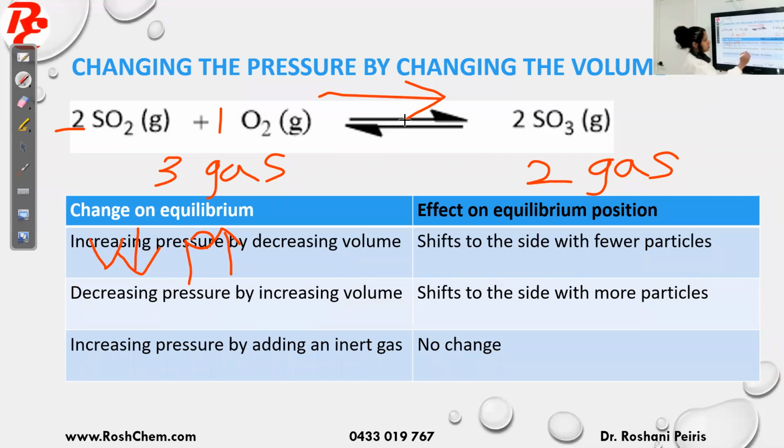That's why it says here, effect on equilibrium position: shift to the side with fewer particles. If I increase the pressure, to decrease the pressure, the position of the equilibrium will shift to the fewer particle side. And if I decrease the pressure, it's the opposite. If I decrease the pressure, the system wants to increase it. Therefore, it will shift to the more gas particle side. And the third one is increase in pressure by adding an inert gas. At that time, no change. The reason is when you add an inert gas, the concentrations of each individual chemical are not changing. Therefore, the position of the equilibrium will not get affected.